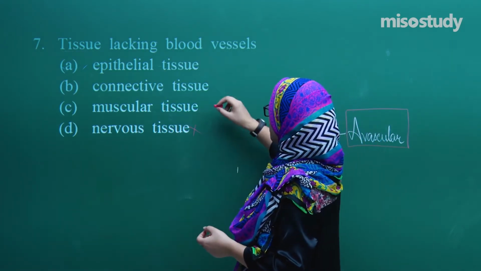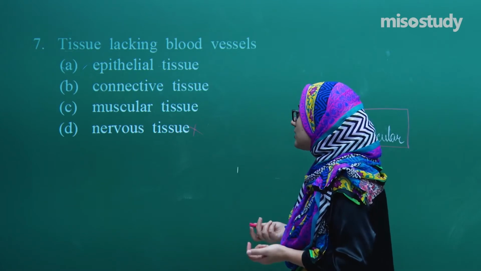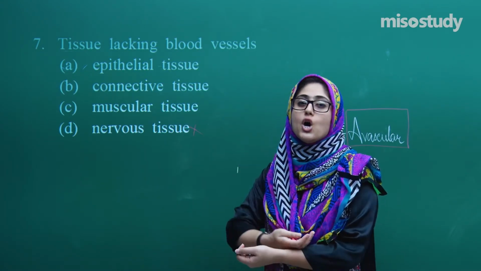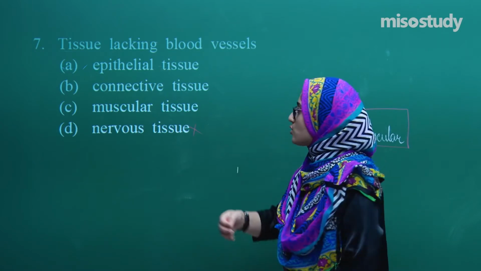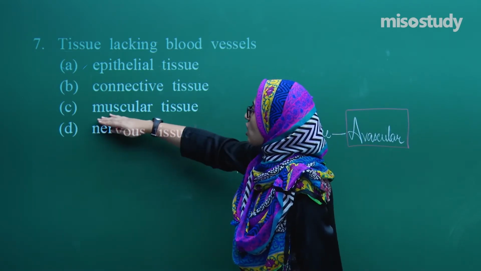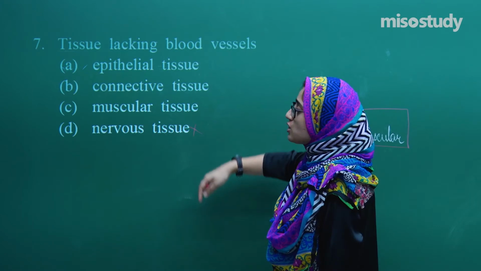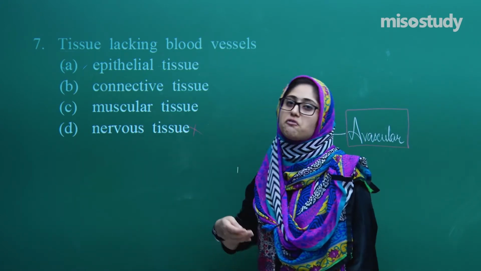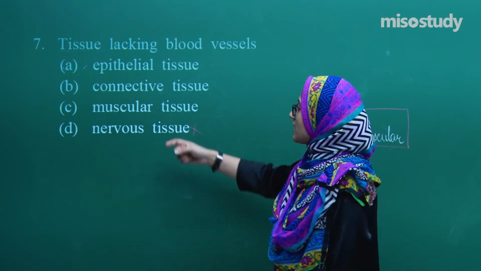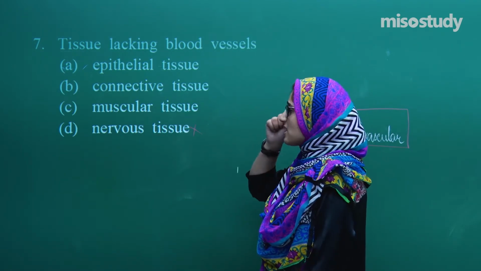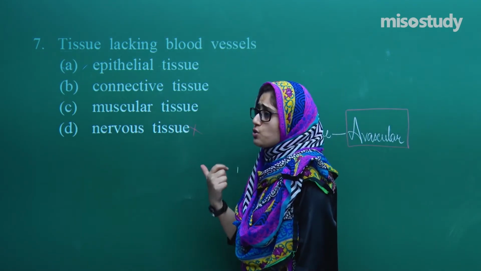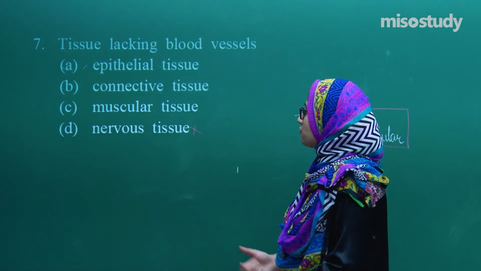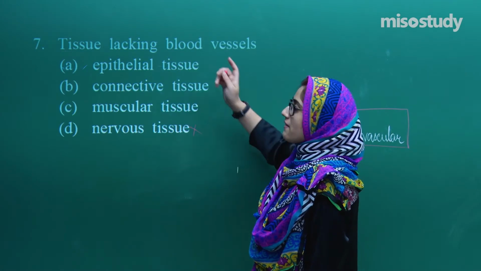Now coming to the muscular tissue. Yes, we have muscles, and our muscles have blood vessels. We have nerves there, isn't it? Whenever we talk about the muscular tissue, they do have blood supply, because these muscles get nutrients from the blood itself. So they cannot be without blood vessels. If the muscular tissue is without blood vessels, it will not grow. We cannot grow our muscles. We will get weaker and weaker day by day.